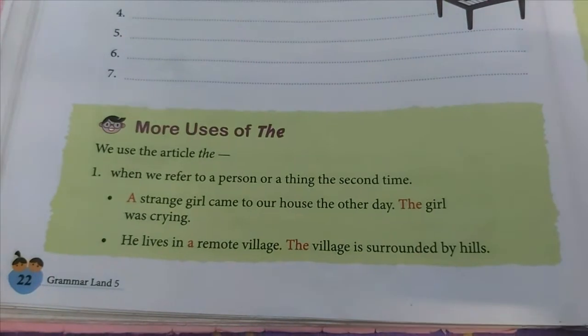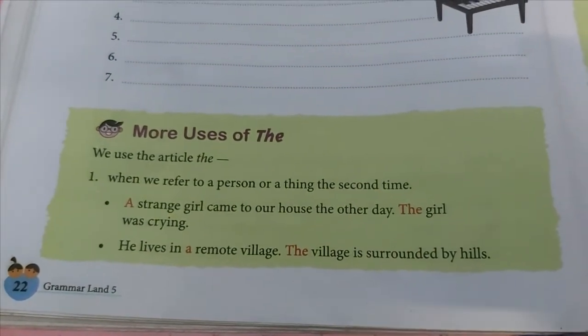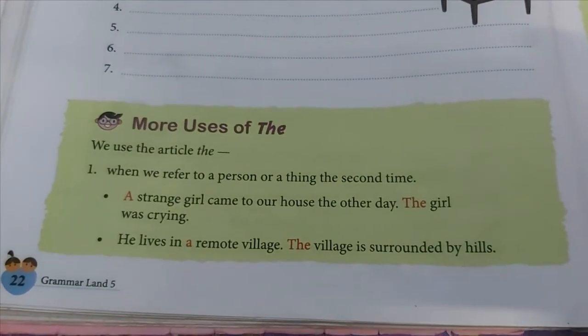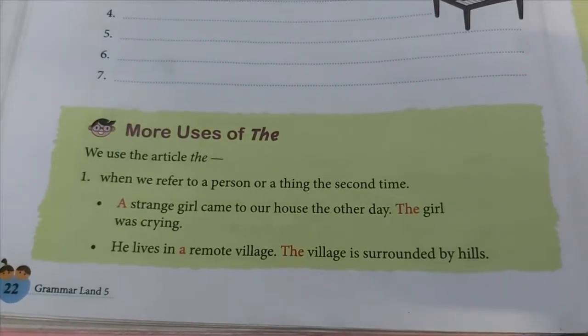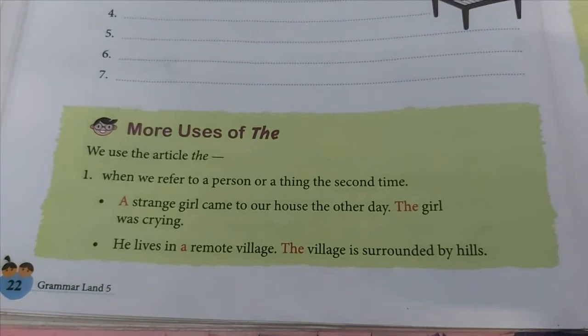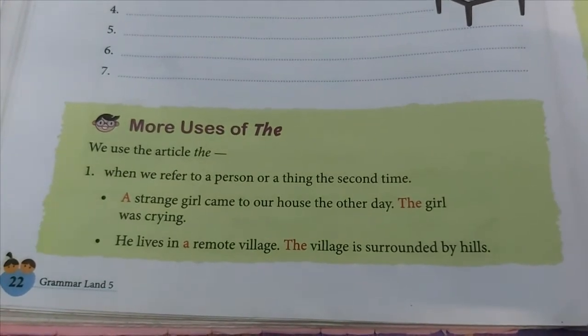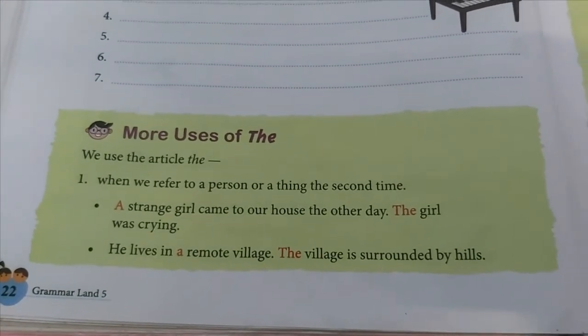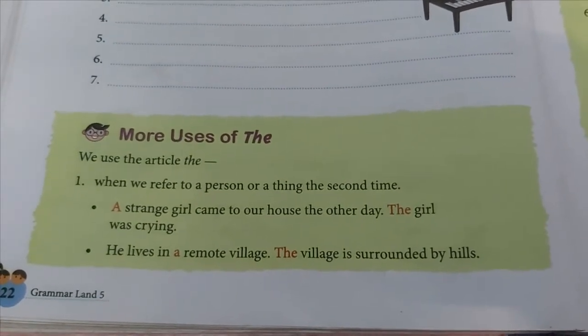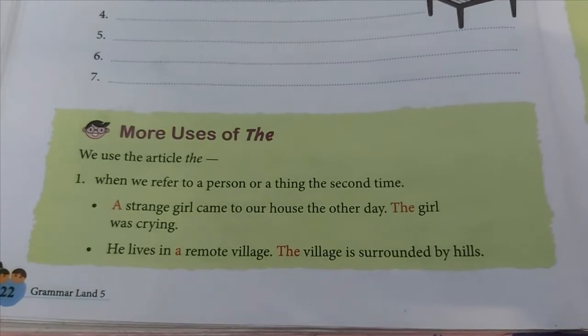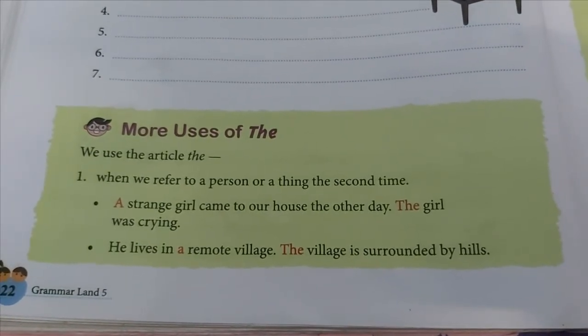Next, it can be a thing, it can be a place, it can be anything. He lives in a remote village. The village is surrounded by hills. Okay, so he lives in a remote village. Remote village, in the first sentence, it was not particular, it was just a remote village. Now in the second sentence, we got familiar with the village and we are using the to the village to make it specific that we are talking about that remote village where he lives.